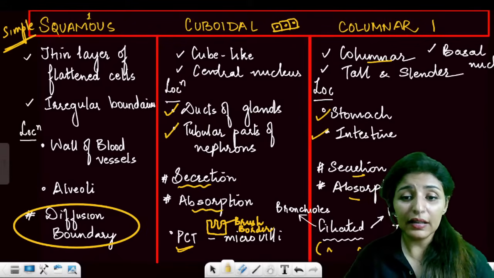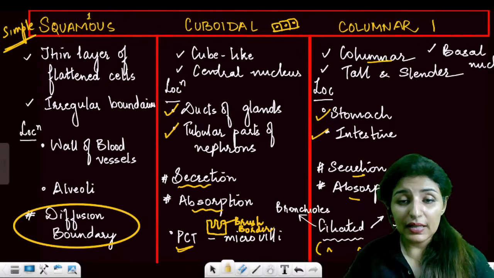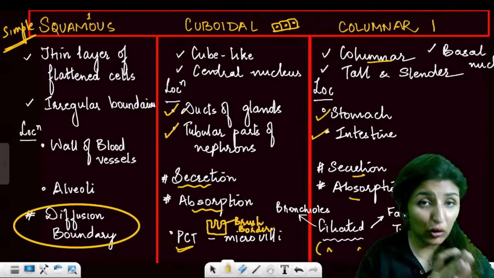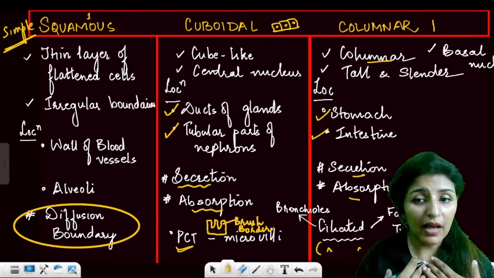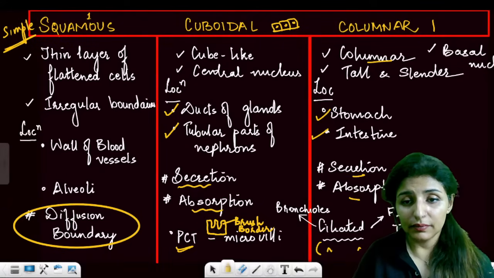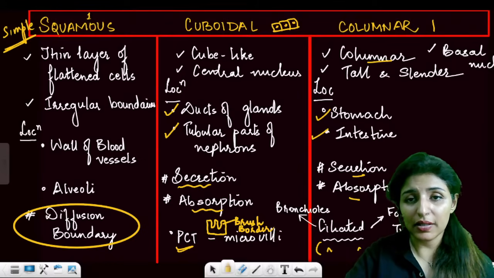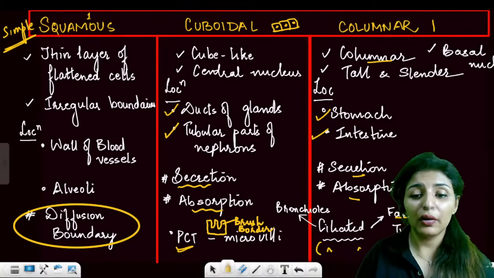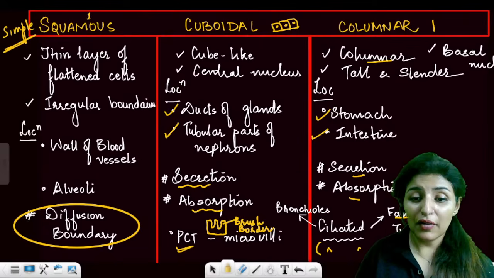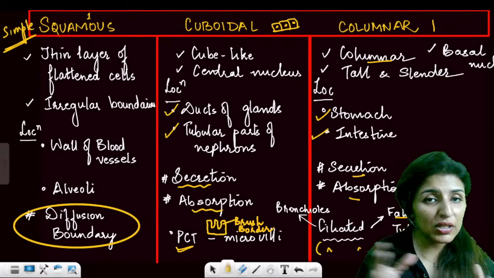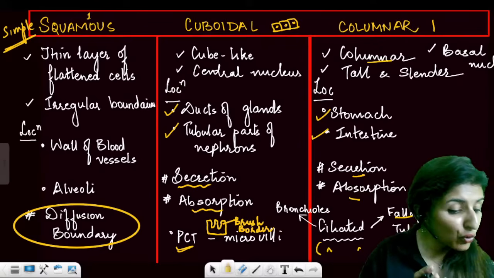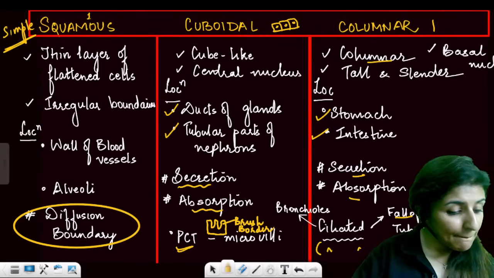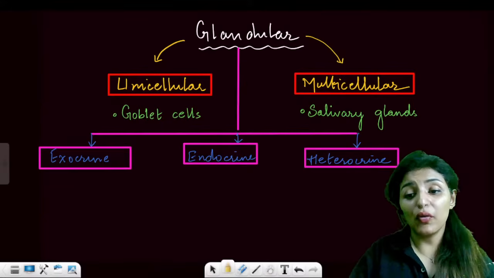So ciliated cuboidal, they are present in bronchioles, that is your respiratory tract. But ciliated columnar, they are found in your fallopian tubes. So the function of cilia is always to put something in motion, to help in movement. Are these points clear? All right, moving on to the next.